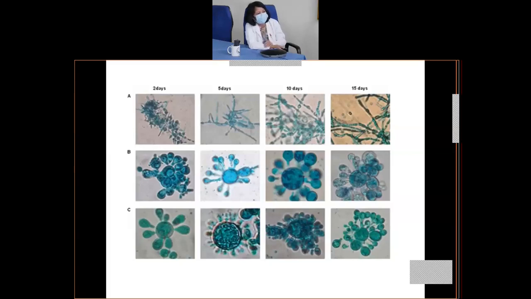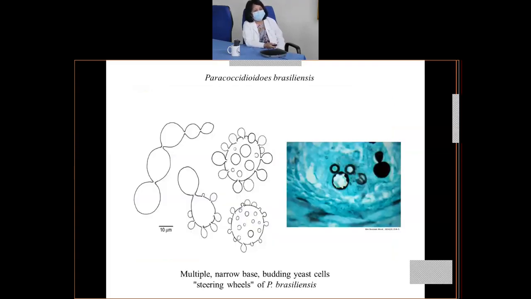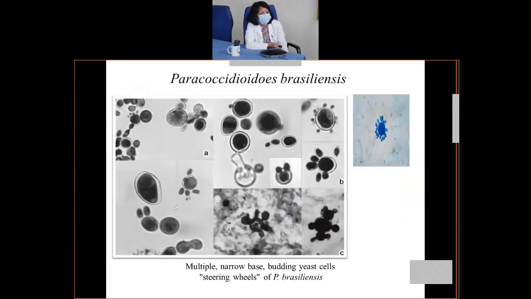And B and C are showing the different types of yeast cells along with the arrangement of the yeast cells. Okay, so here, can you see on the right side? That is a Mickey Mouse appearance. It's a central yeast, the parent cell is in the center, and there are two smaller cells which look like the ears of the Mickey Mouse. Then the mariner's wheel: if you look at all the smaller yeast cells around the parent yeast cell, it looks like a mariner's wheel. So there are different types of arrangement in this Paracoccidioidomycosis. Here see how they are arranged.